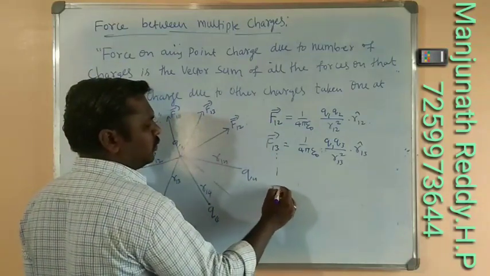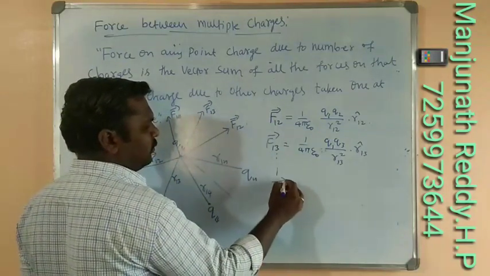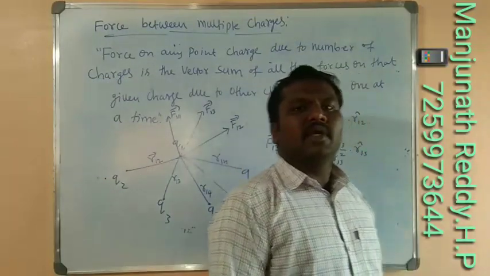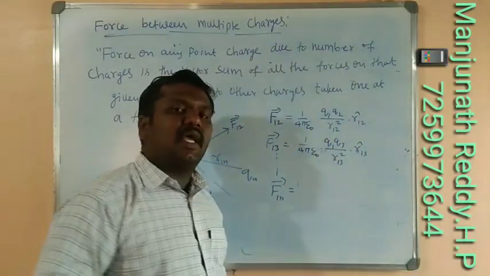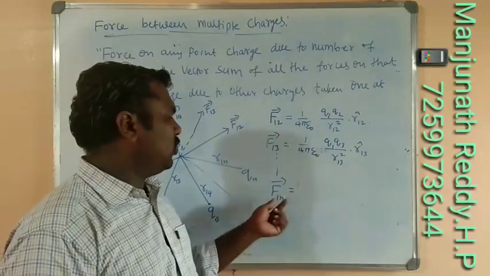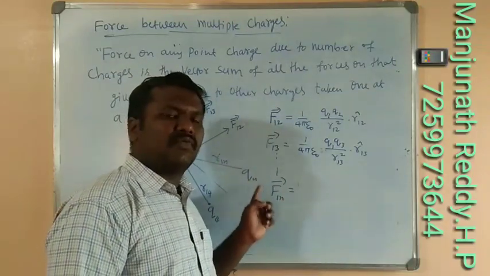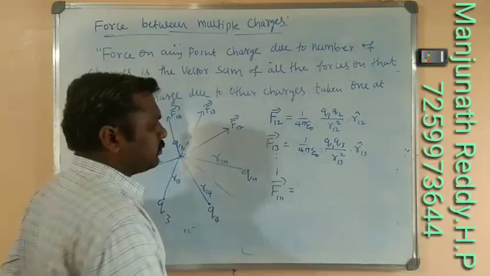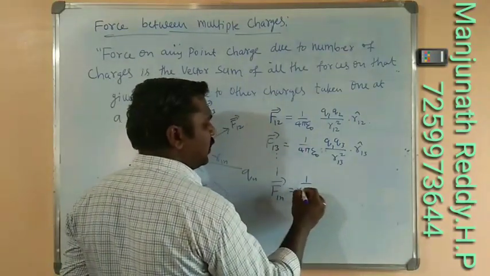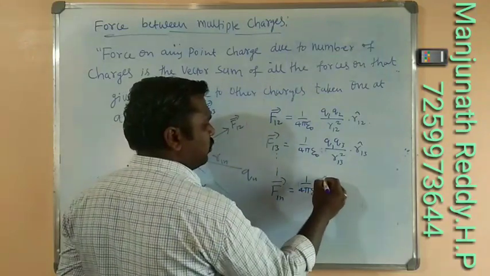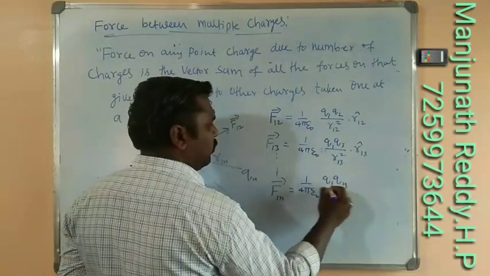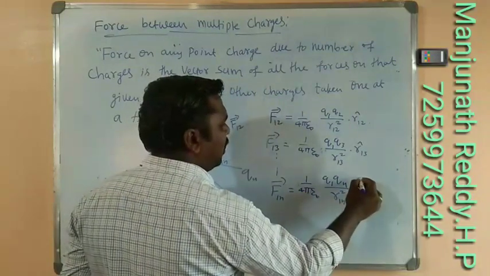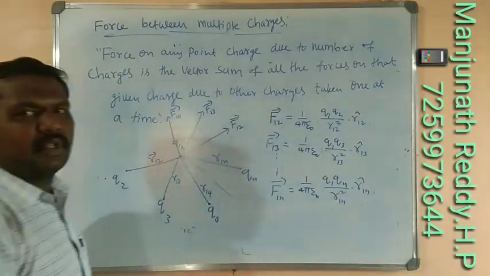Finally, I am going to move on to F1n, where this F1n is the force of interaction between the first and the nth charge. In particular, we can say the force on first charge due to the nth charge can be written as 1 by 4 pi epsilon naught Q1 Qn divided by R1n square into R1n cap.